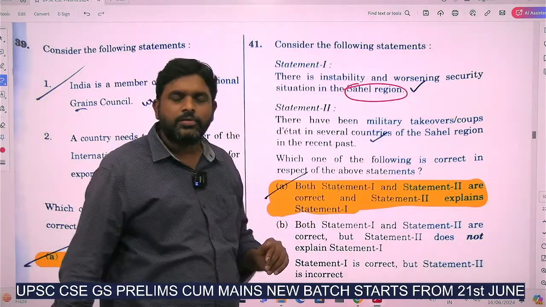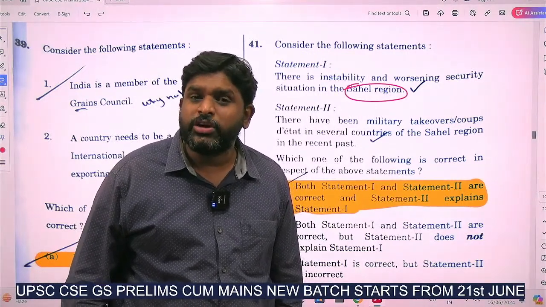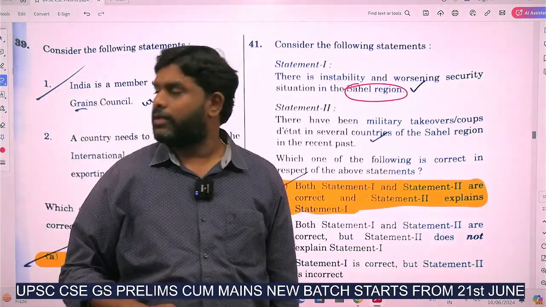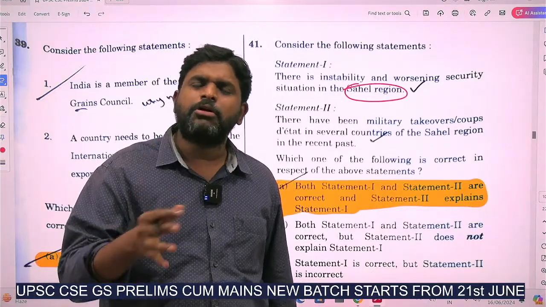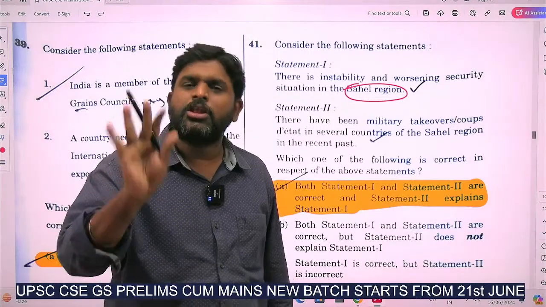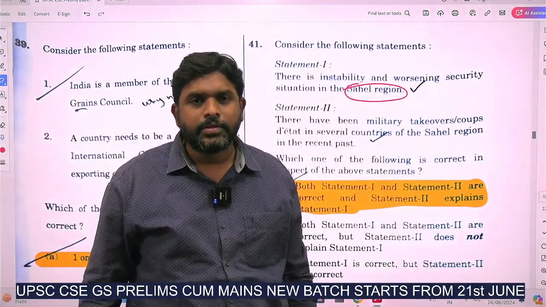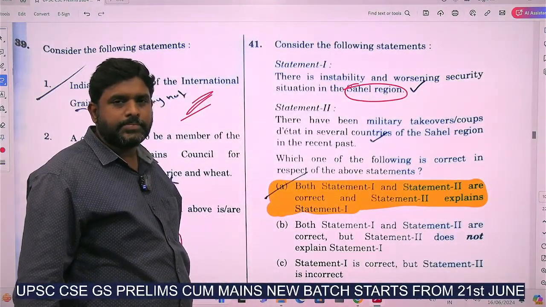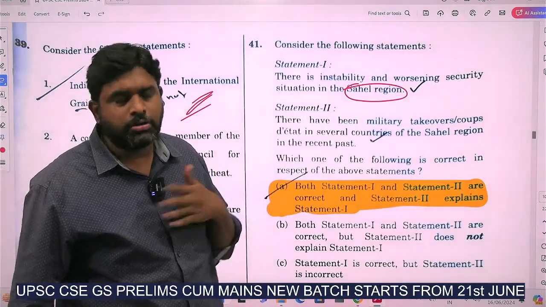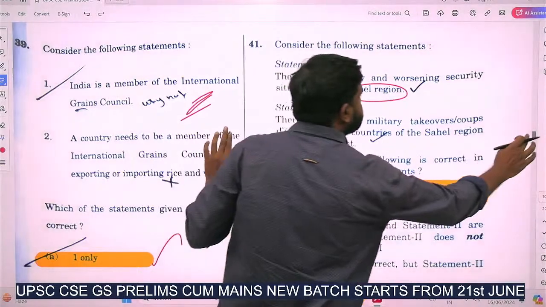Yes. Why is there instability? Why is there worsening of security situations? Because every time some or the other civil war will be there, some or the other war will be there, some or the other issue will be there. There will be law and order problems in the Sahel region, in all the countries of the Sahel region. So answer is A. This is also an easy question only, yes. Next, 41.